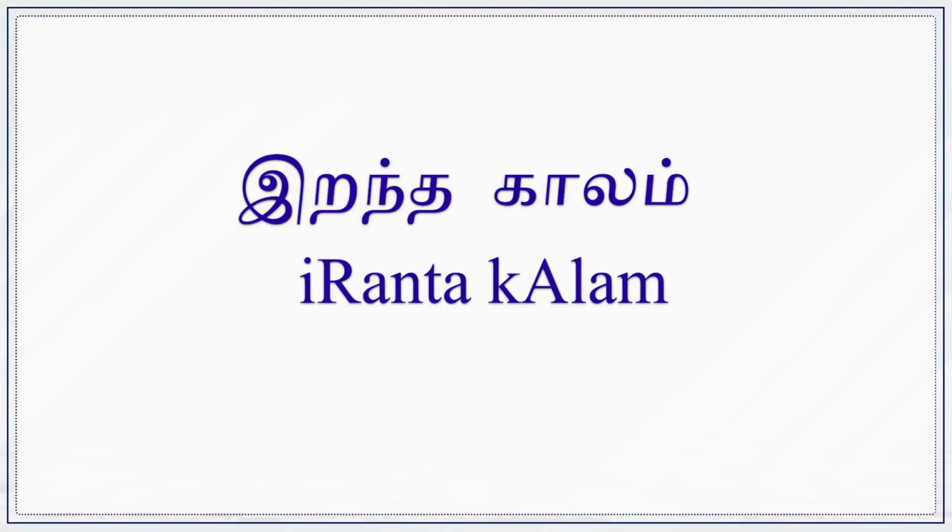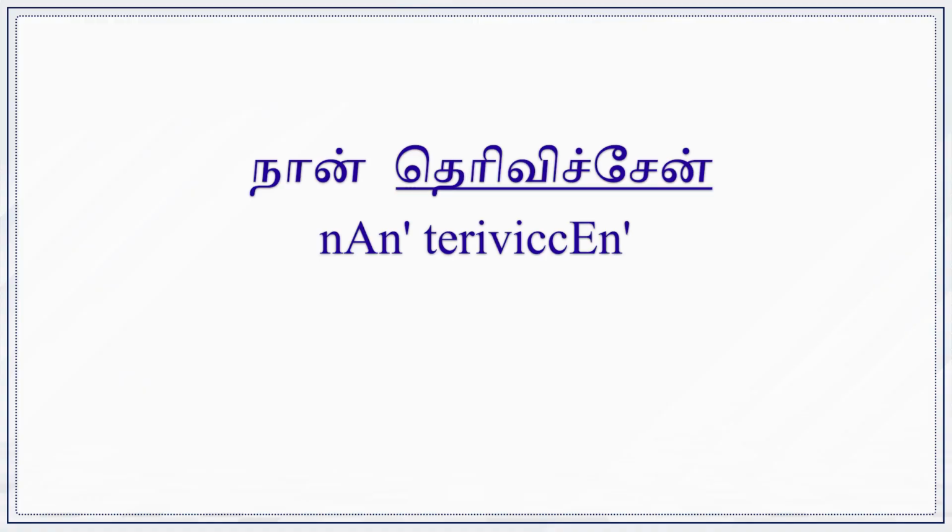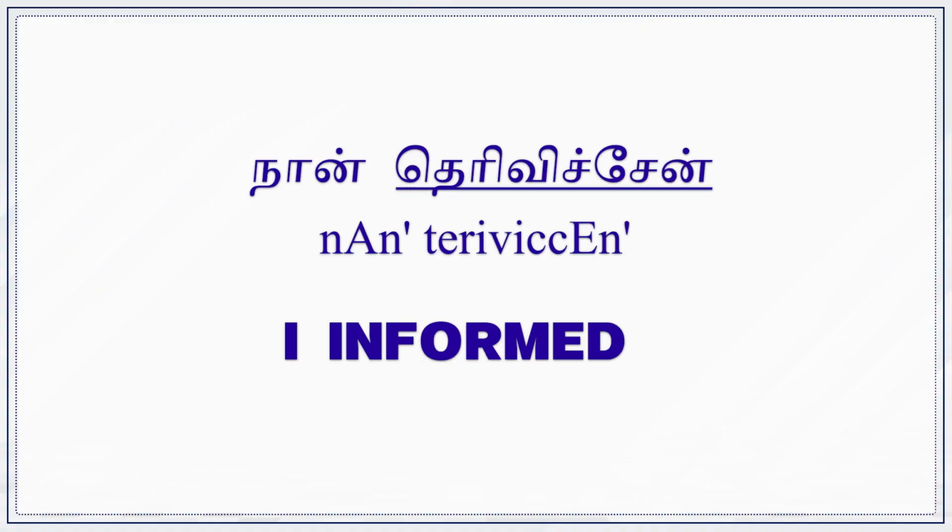Initially, we will discuss the past tense, which is called Irandagalam in Tamil. It is one of the most complex and difficult topics because there are 8 past tense markers in Tamil, whereas present tense has only one marker. Even though we had already seen enough examples for conjugation of these markers with the verbs, let us see a few examples now. நான் தெரிவிச்சேன் means I informed.